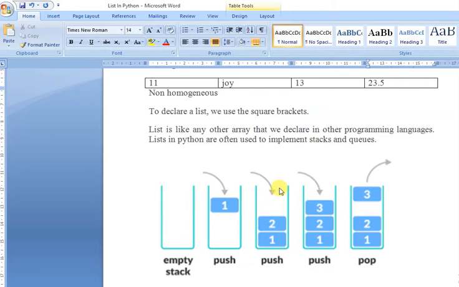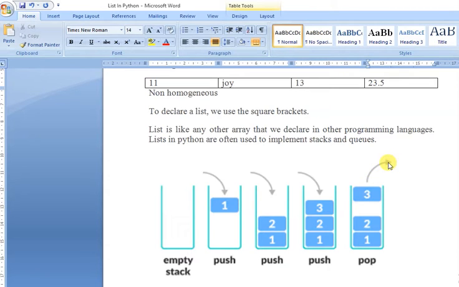Now if I say push again, 3 will come over 2. Now if I say pop, pop means 3 will exit. The concept is that a stack means last in, first out. So what is the element that entered the stack last? That is 3. So last in will be out first. Correct? This is the concept of stack.